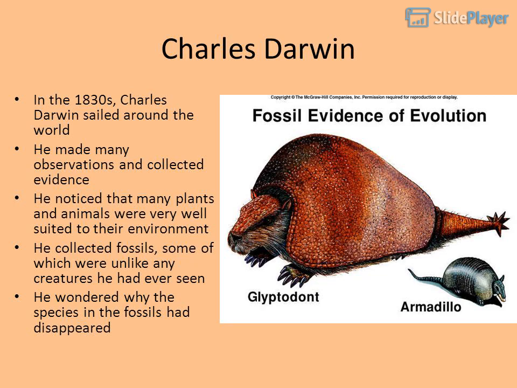Charles Darwin. In the 1830s, Charles Darwin sailed around the world. He made many observations and collected evidence. He noticed that many plants and animals were very well suited to their environment. He collected fossils, some of which were unlike any creatures he had ever seen. He wondered why the species in the fossils had disappeared.